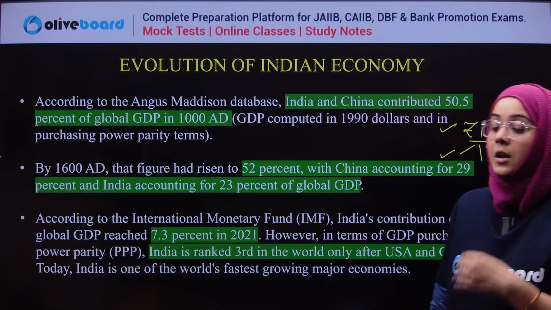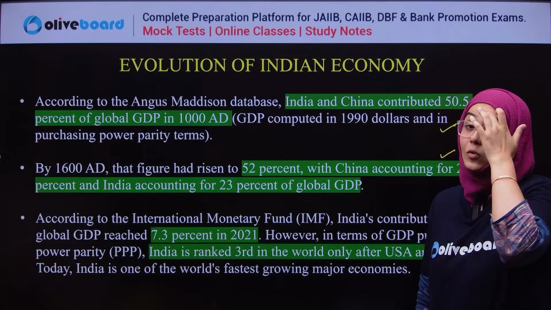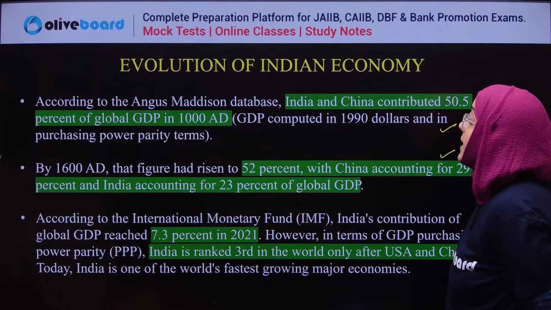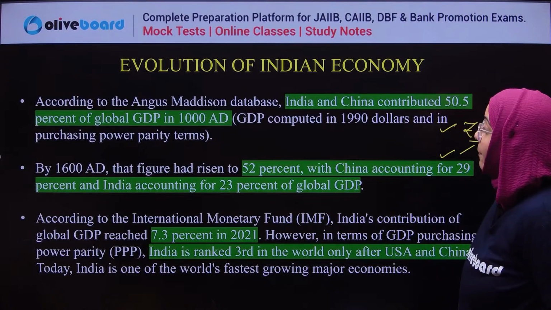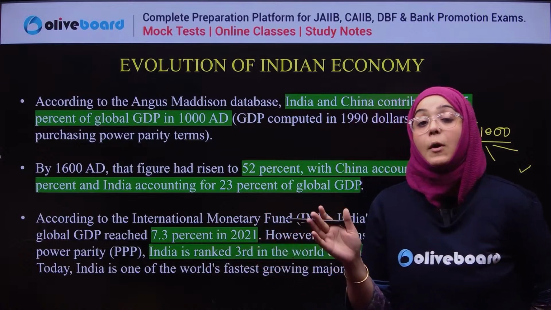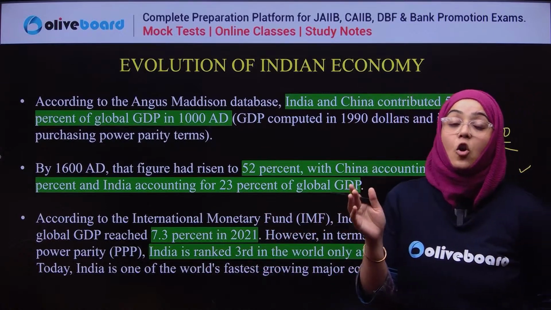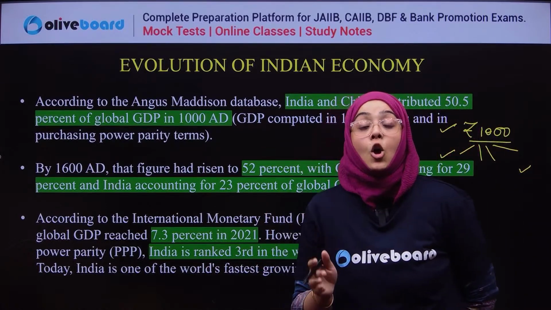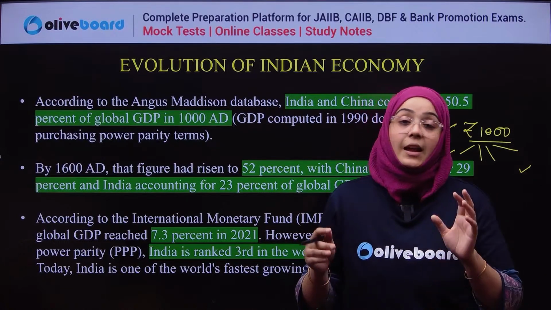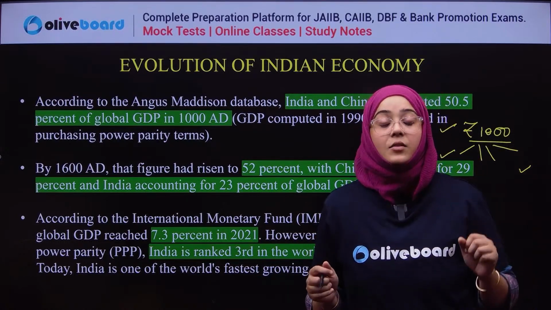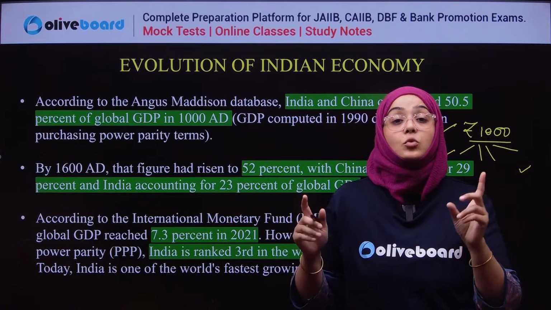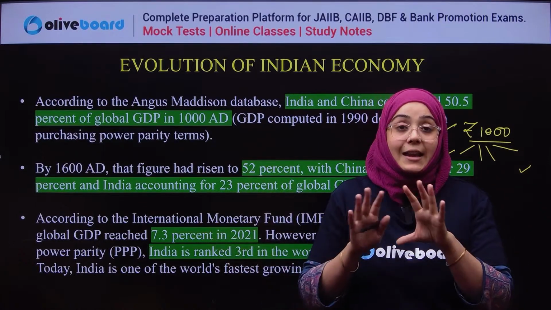Okay, so let's discuss the evolution of the Indian economy. As per the Angus Maddison database, whenever we are talking about the Indian economy, its GDP contribution was very high in the early stages. In 1000 AD or 1600 AD, the contribution of the Indian economy to the world GDP was very high.